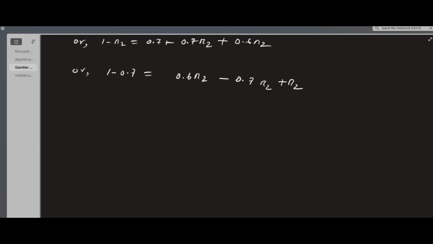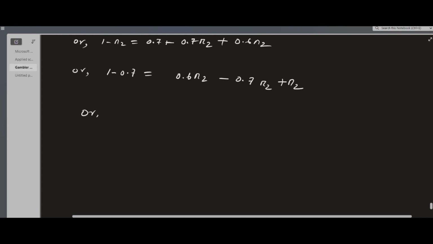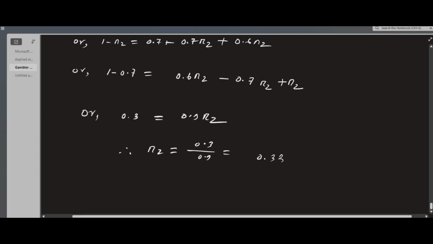Finally we get 0.3 on the left side, and on the right side we get 0.9 R2. So we calculate R2: 0.3 divided by 0.9 is equal to 0.33. Here R2, the first limiting probability, is 0.33.